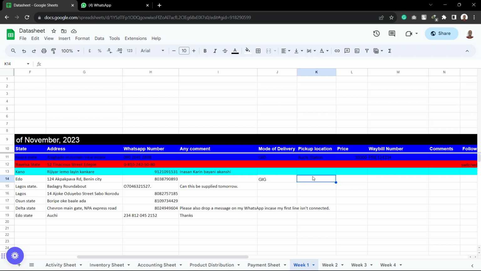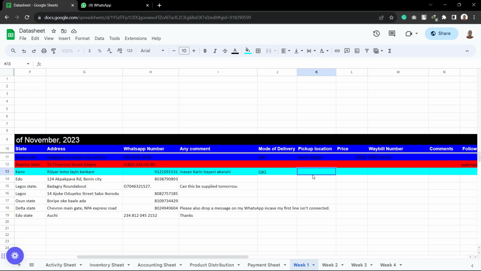As for how to create the shipment, as I've said earlier, I'm sorry, I filled it in the wrong area. It should be here. So GIG. As for how you are going to create the shipment, I'm going to make a separate video explaining that. In that video, I'm going to explain how you are going to create the shipment. Once you are done creating the shipment, you are going to input the address of the station they will go and pick it up from.